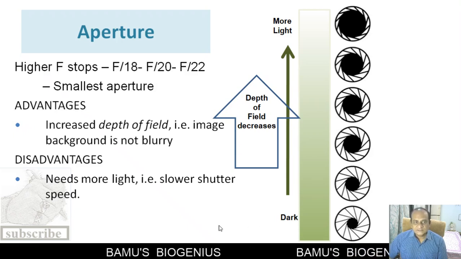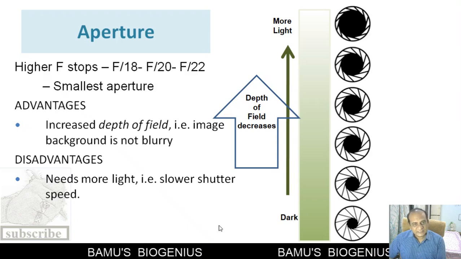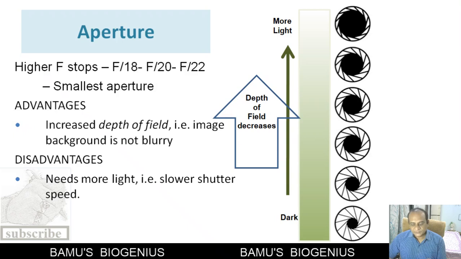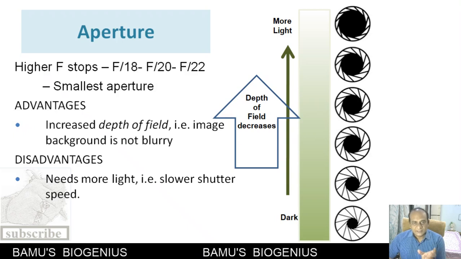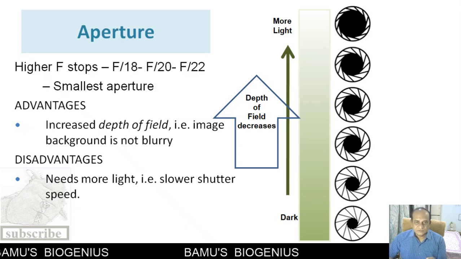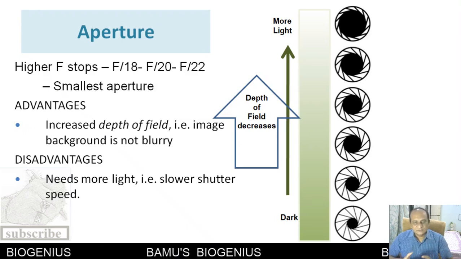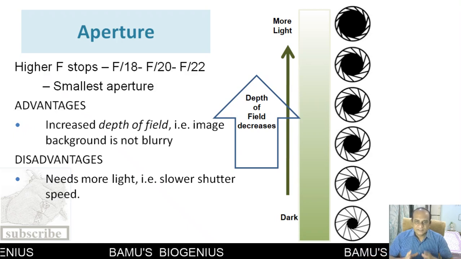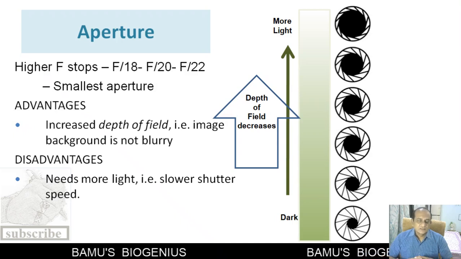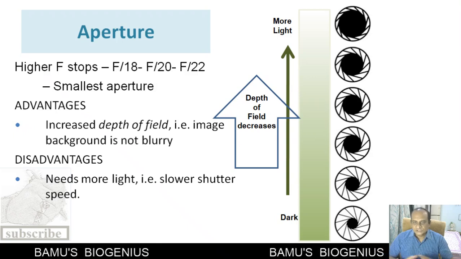This is the disadvantage, because when we take a photograph at a slower shutter speed, the chances of a blurry image increase, because we cannot keep our camera steady, and there may be blurring of the image due to that slow shutter speed.